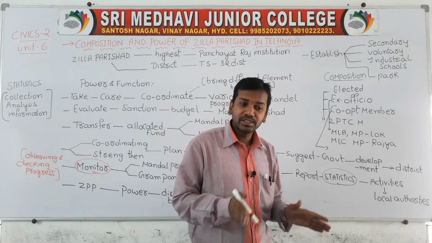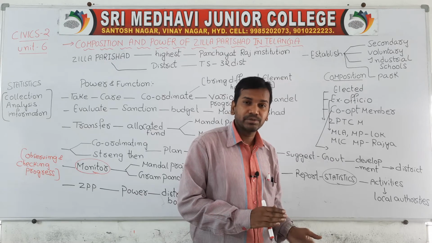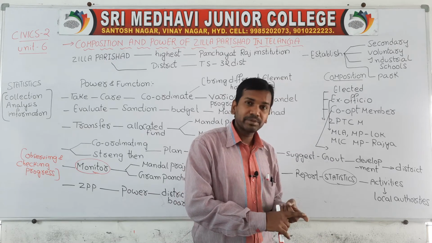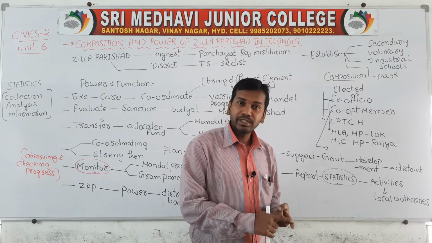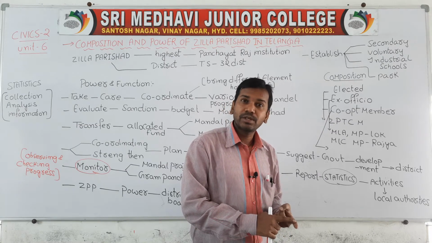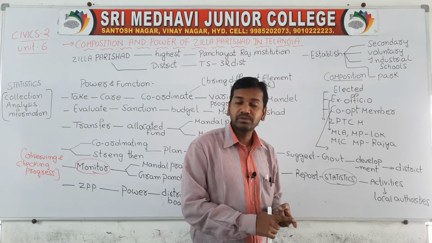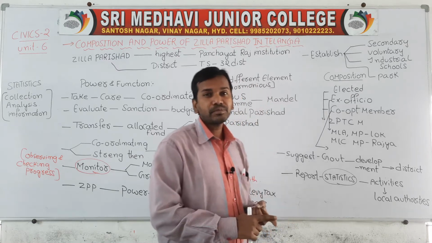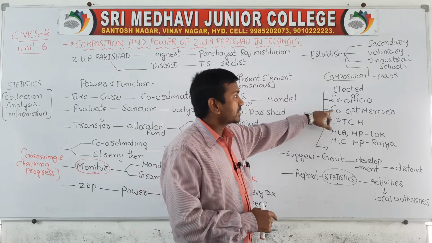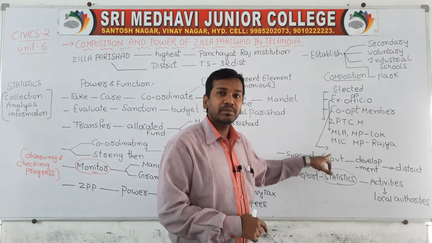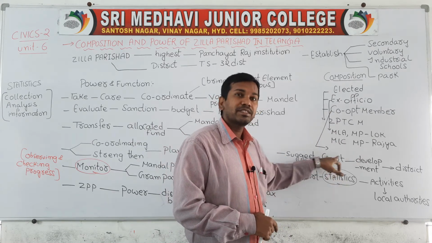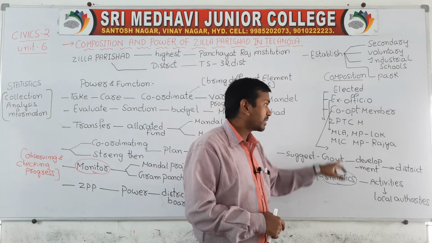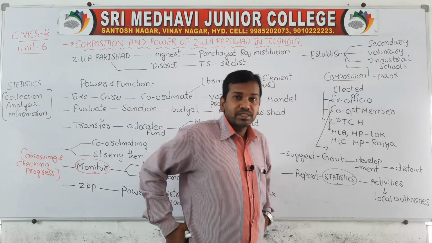The members in Jilla Parishad are classified into three types: elected members, ex officio members, and co-opted members. Elected members are called Jilla Parishad territorial constituency members. Ex officio members are the MLAs and MPs from Lok Sabha, MPs from Rajya Sabha, and MLCs.